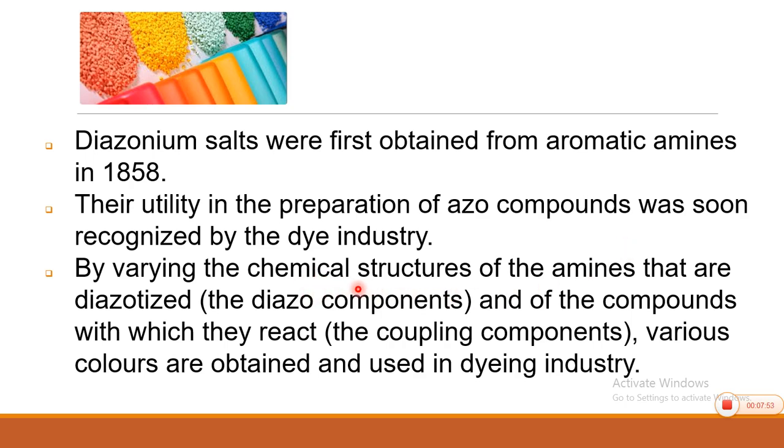So, by varying the structure of amines, that is diazotized, and the compound which is used for coupling, that is the coupling component, various colors are obtained and used in the dyeing industry. So, you have two substrates and the substrates can be varied, and various combinations, different colors, can be obtained by changing the nature of the primary amine and changing the coupling component.